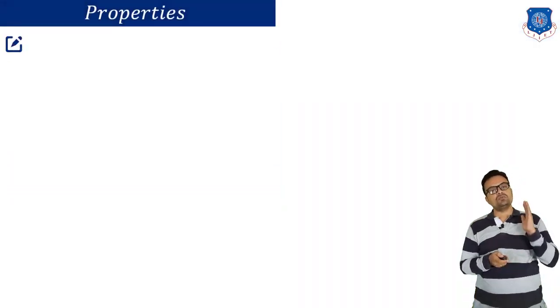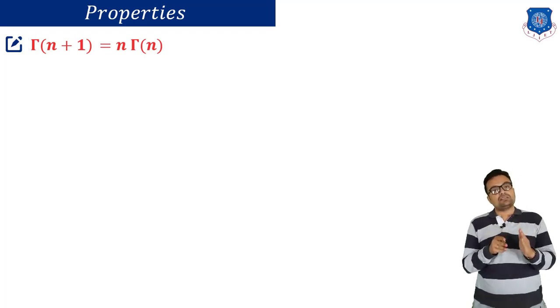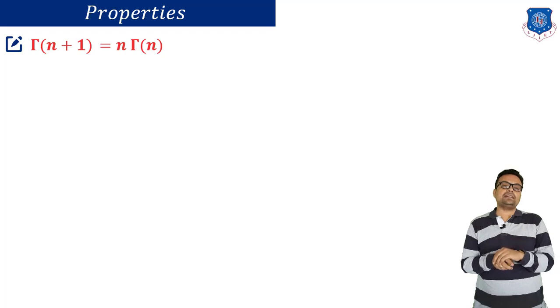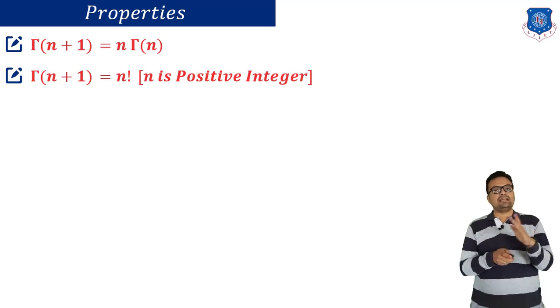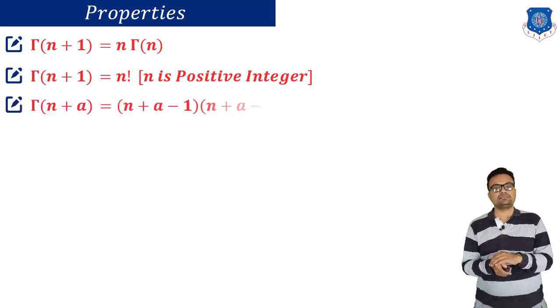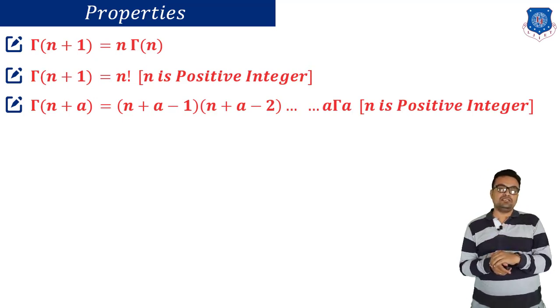The first and the most useful property of the gamma function is that it follows this relation. Gamma of n plus 1 is equal to n times gamma of n. Gamma of n plus 1 is equal to n factorial whenever n is a positive integer. Gamma of n plus a is equal to n plus a minus 1, n plus a minus 2, and so on up to a, times gamma of a.